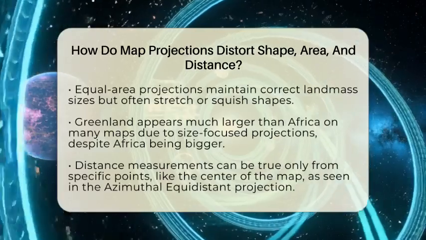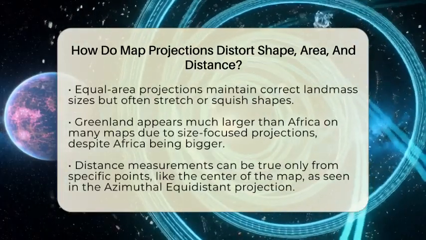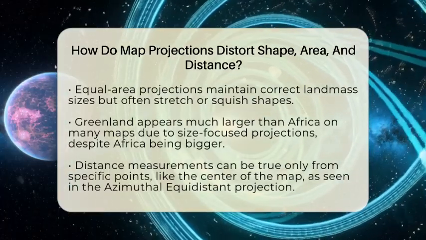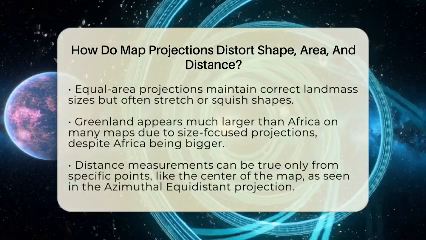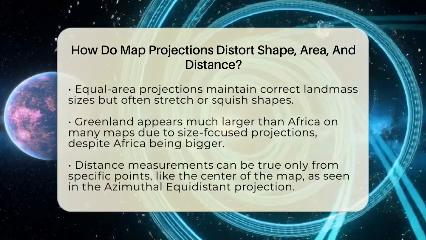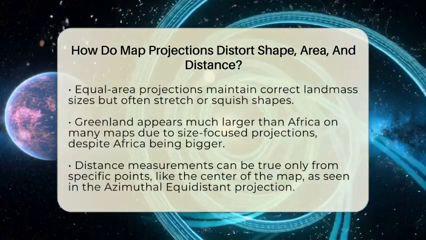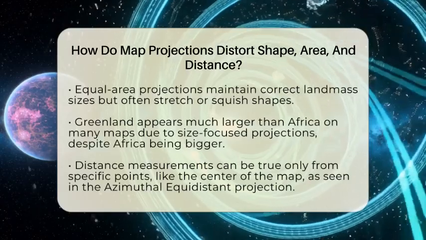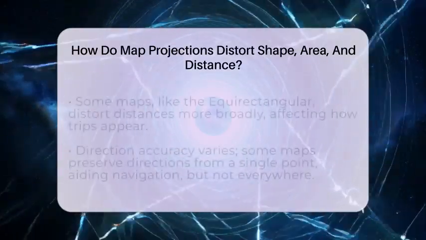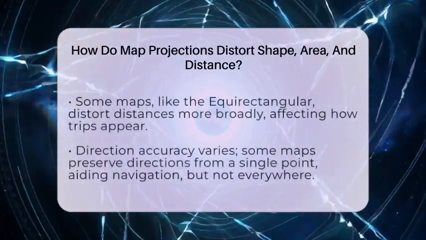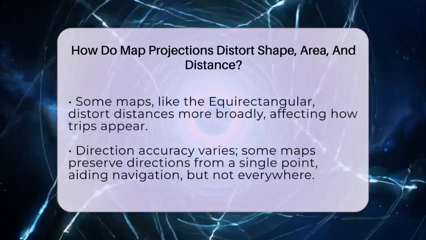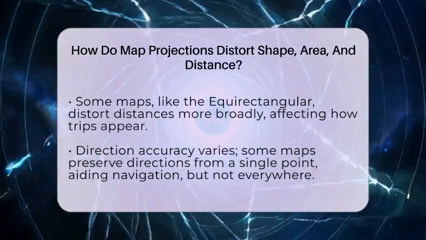Distance is another aspect that gets distorted. Some maps show true distances only from one specific point, like the center of the map. The azimuthal equidistant projection is a good example. It shows accurate distances from the center point, but distances between other places are off. Other maps, like the equirectangular projection, tend to distort distances more generally, making some trips look shorter or longer than they really are.